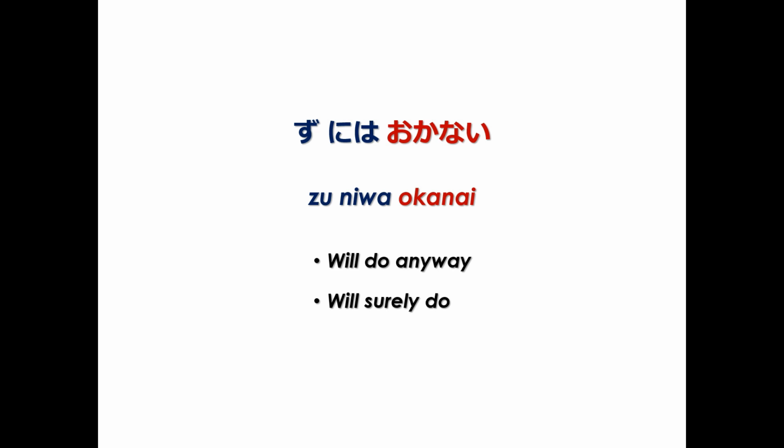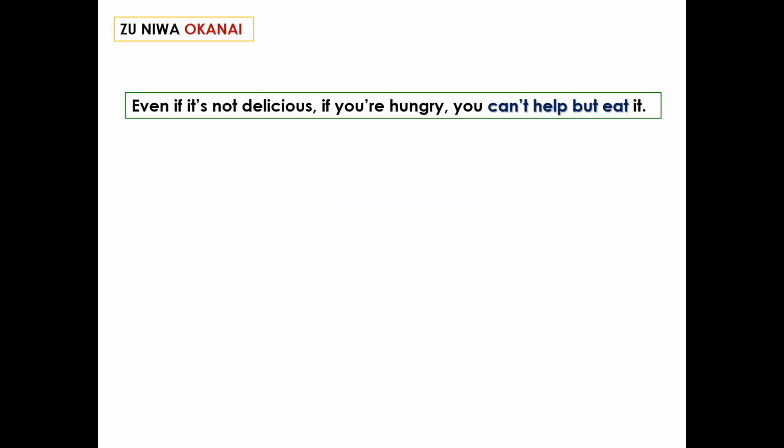Now to the negative version, ZU NIWA OKANAI, which means will do anyway or will surely do. First example, even if it's not delicious, if you're hungry, you can't help but eat it. Can't help but eat. And again, to eat, 食べる、食べない、食べずに without eating.